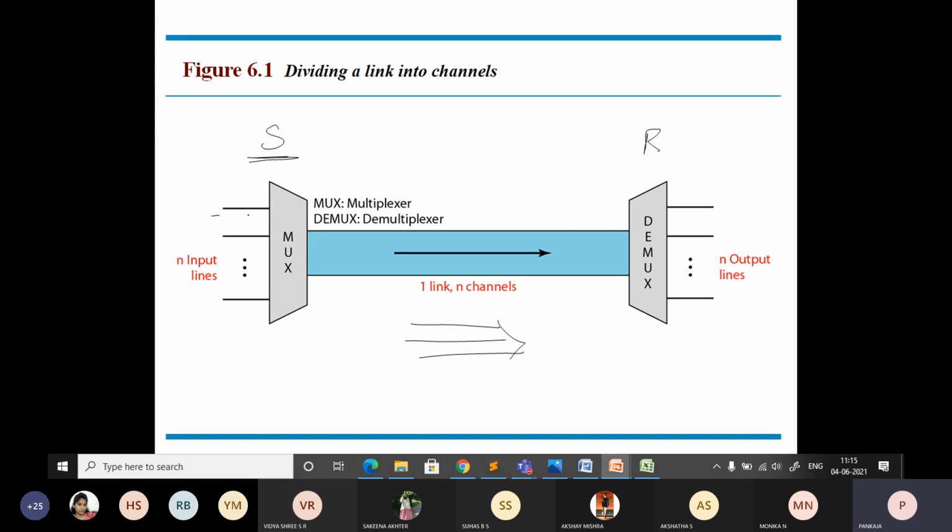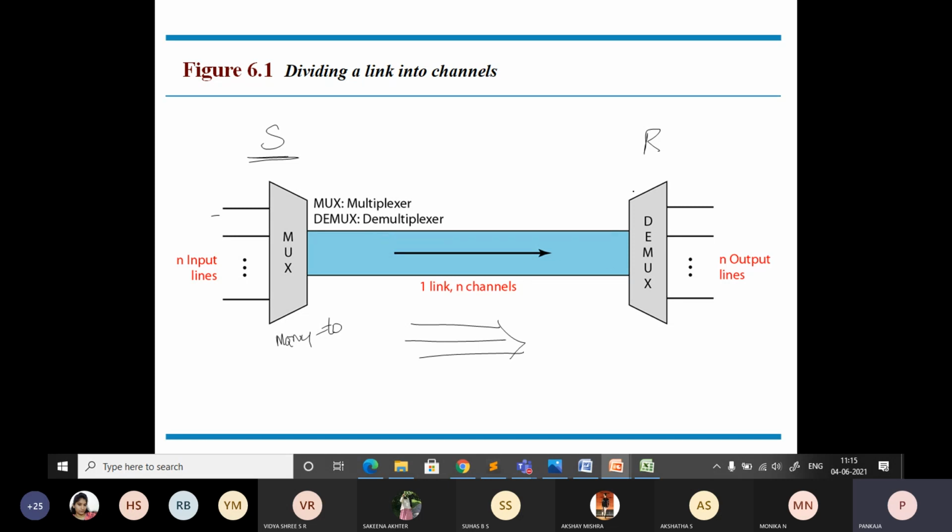You can just see there are n number of input lines coming. It is combining all these inputs and streaming them as a single line or single link. So this can be specified as many to one. You are combining many inputs into a single input, and that is transmitted.